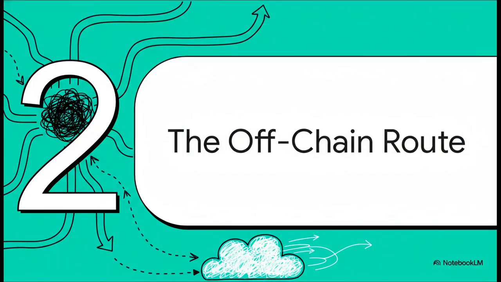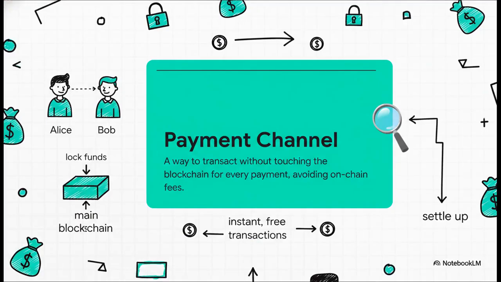Which brings us to the big idea, the solution, finding an escape route, a way to get off that congested main highway and do our business on a side road, taking things off-chain. And this is what we call a payment channel. It is our bar tab.